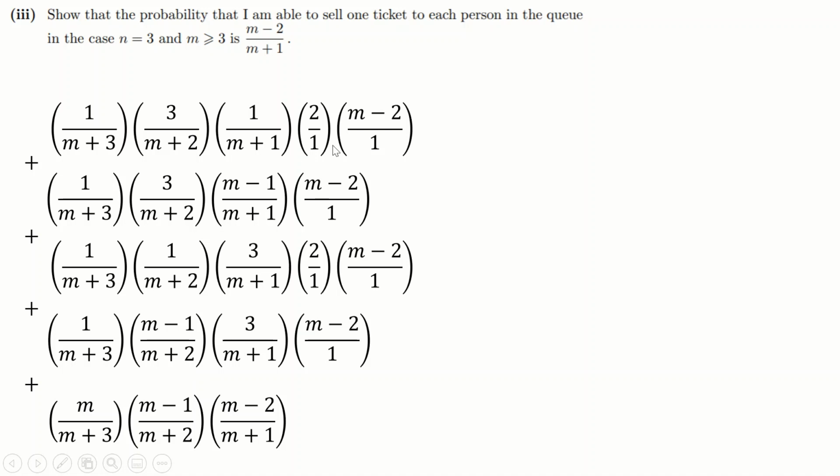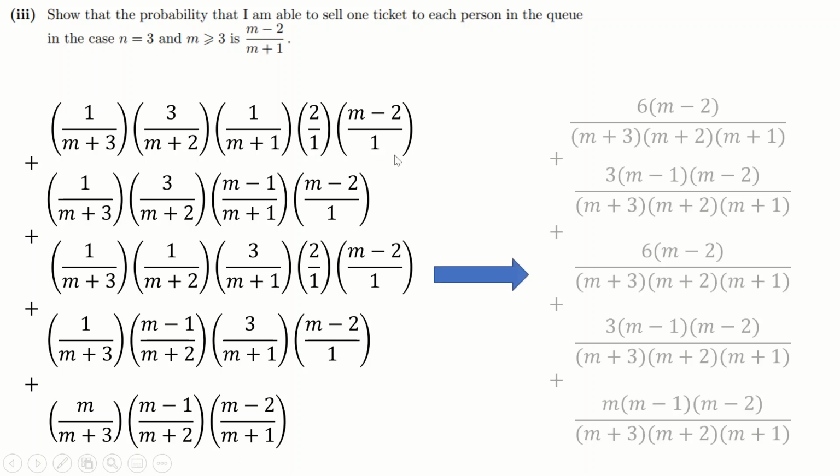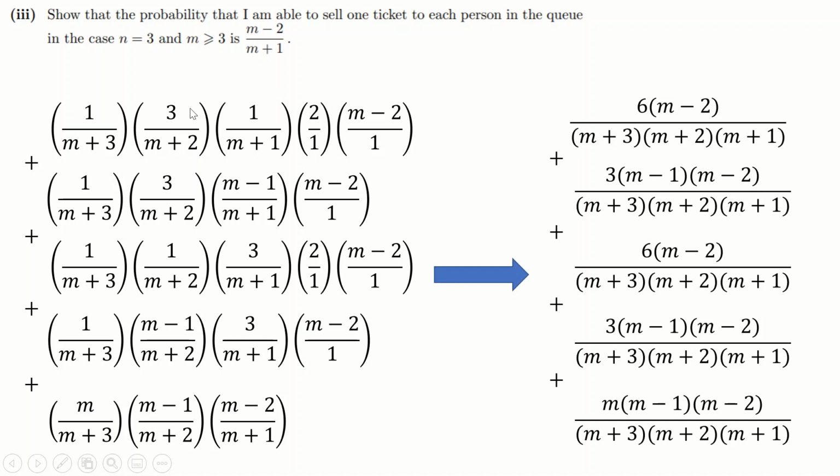What I'm going to do is pretend like I'm about to multiply these out. So remember, to multiply fractions, you just multiply along the top and the bottom. I'm going to pretend like I'm doing that. So multiplying along this top, I'm actually going to do 3 times 2 is 6, but then I'm going to leave the m minus 2 here. And likewise, I'm not actually going to multiply these bottoms out. I'm just going to pretend like I'm going to. Of course, the 1s don't mean anything in multiplication. So I'm just going to pretend like I'm going to multiply these out here. And I've done that every time: 3 times this, not expanded it. 3 times 2 is 6 times this, not expanded it, and so on.